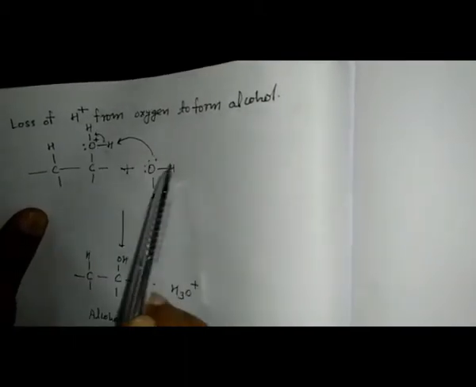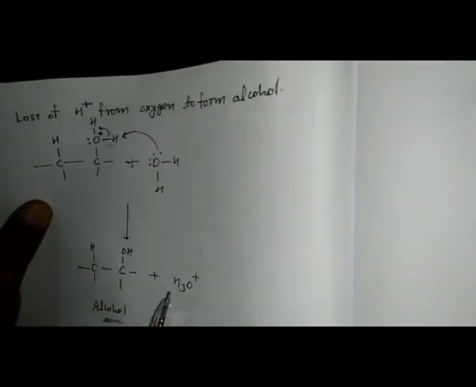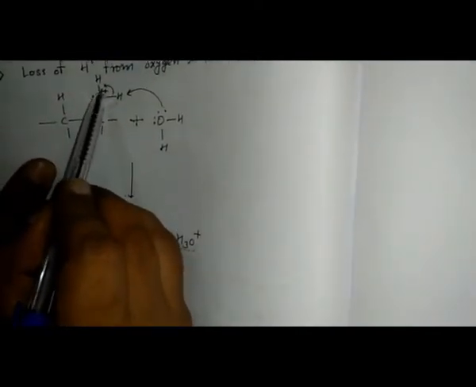This hydrogen ion reacted with this H2O to release the H3O positive. Whenever the bond gives the electron, the positively charged will be neutral, and we are getting here CH3CH2OH. This is the alcohol. So I hope you understand how to make the alcohol with the different methods.